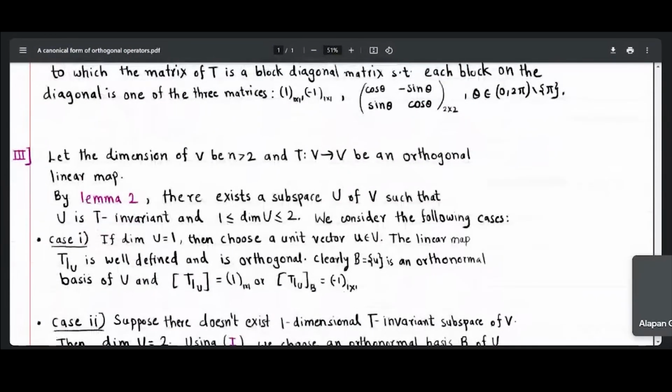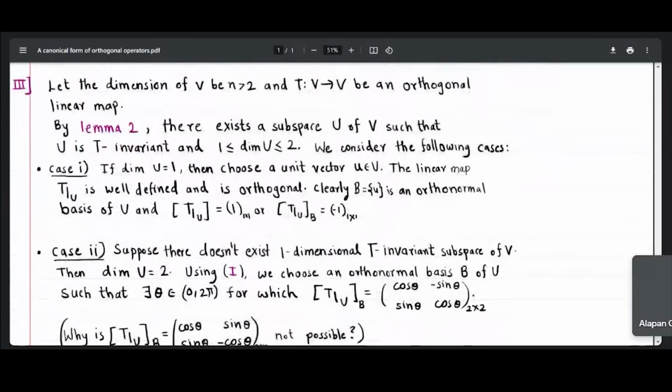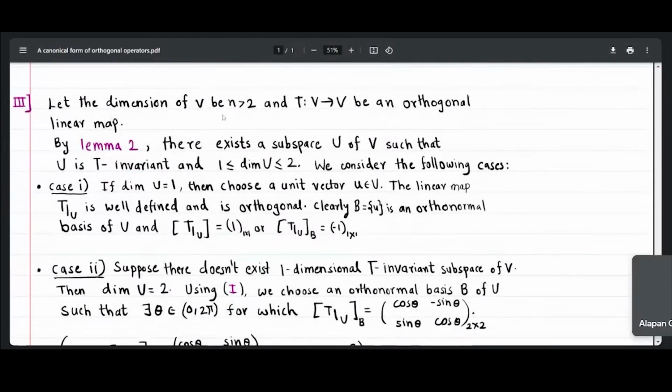Okay, so we are going to the third step. Let us consider dimension of V equal to n, greater than 2, because for n equal to 2 and 1 we already proved our theorem. So we are starting with a vector space V with dimension greater than 2, and T from V to V is an orthogonal linear map.